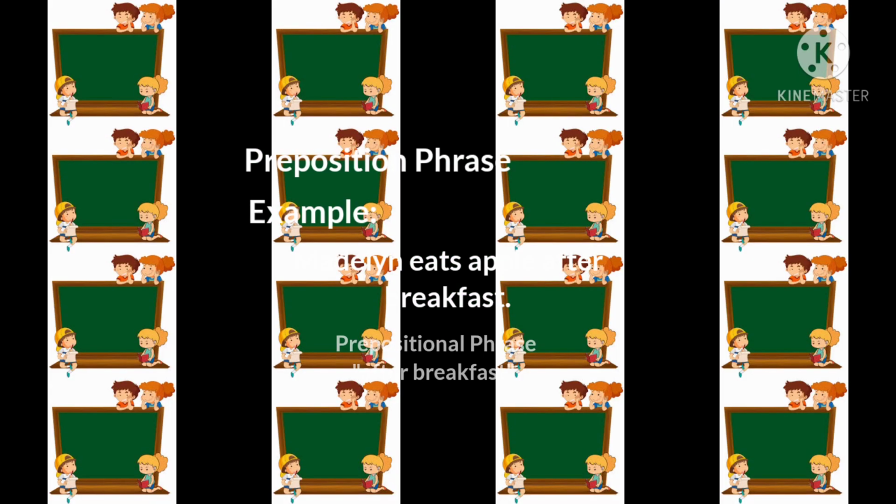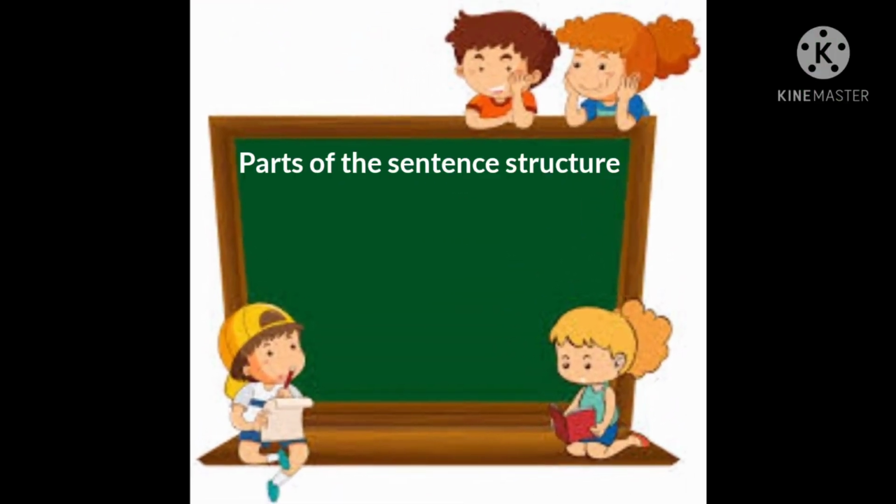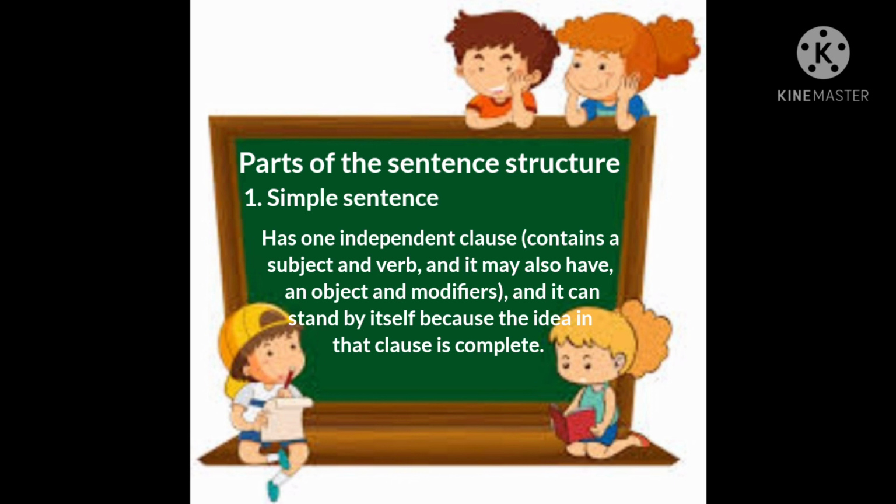Now, let's take up the types of sentence structure. First, the simple sentence. It has one independent clause, contains a subject and a verb, and it may also have an object and modifiers. And it can stand by itself because the idea in that clause is complete.